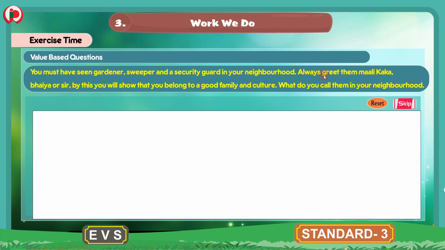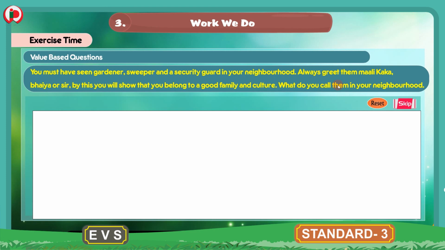So you should always greet them Mali Kaka, Bhaiya or Sir or Annaya, and if the person is very old or elderly, you should call him Tataya. If you greet them with the good names, it shows that you belong to a good family and culture, and it also shows that you are showing respect to those people.